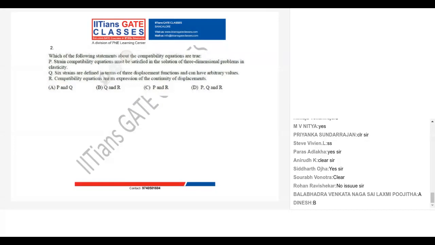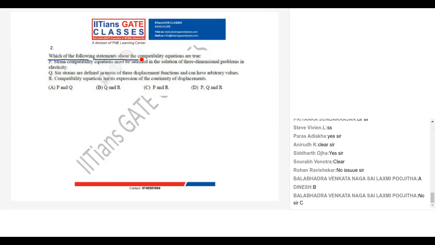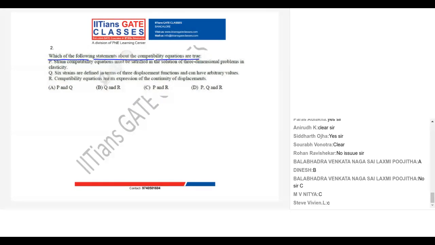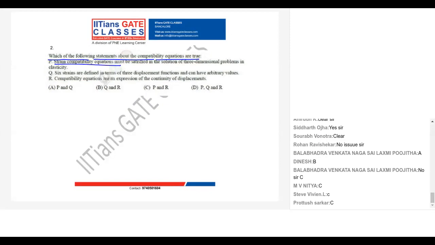Okay, guys, read the question. What it says: which of the following statements about the compatibility equations are true? P: Strain compatibility equations must be satisfied in the solution of a three-dimensional problem in elasticity.